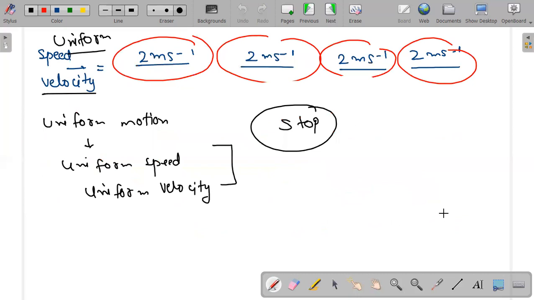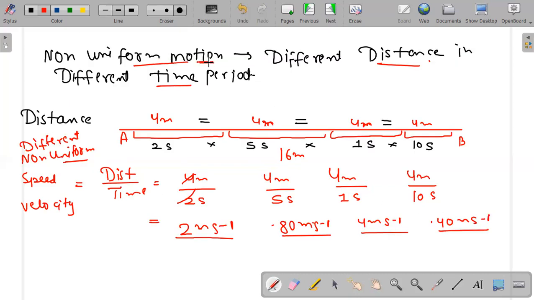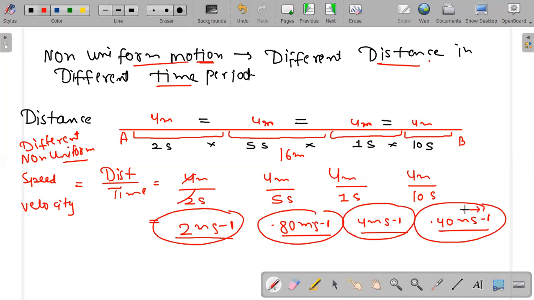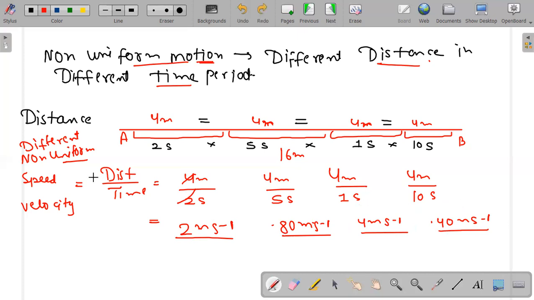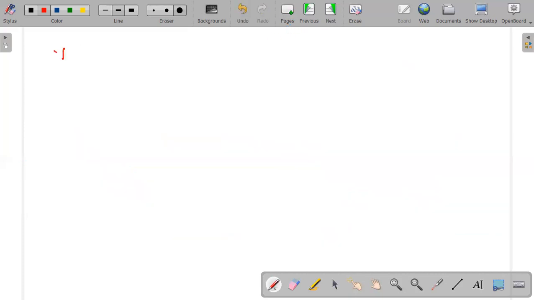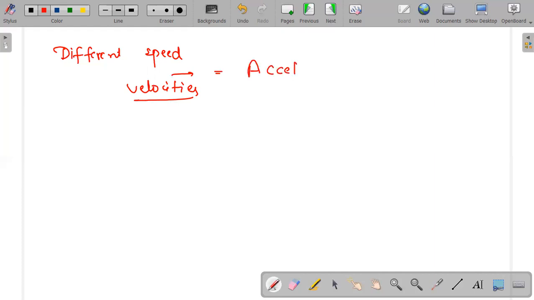But if you are having non-uniform motion, you can see that you are getting different velocities, different speeds. If I use the sign factor, direction, then I can say that I'm having velocity. The only difference between these different speeds or different velocities is direction. Different velocities or different speeds bring you to a term which is known as acceleration.